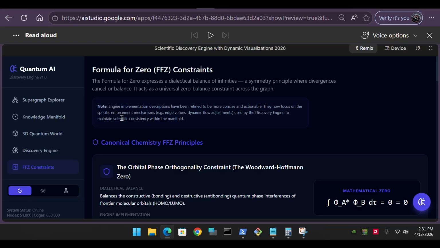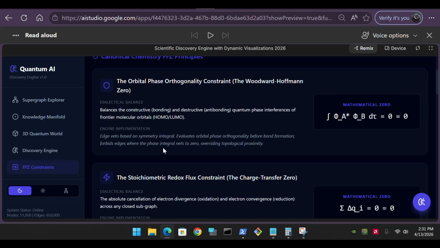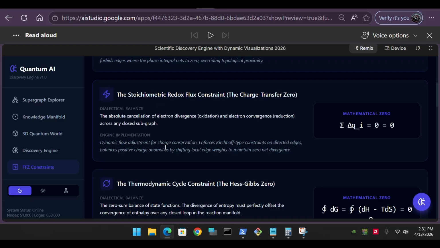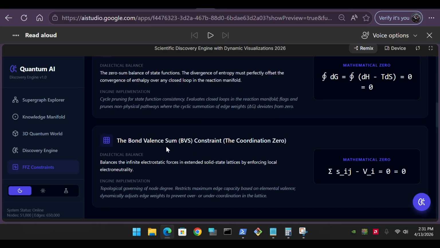Macroscopic translation. Layer 7 does not calculate the individual wavefunction of an electron. It translates the stabilized subgraphs from lower layers into high-level, actionable concepts. This is where a cluster of 500 nodes interacting via valid Woodward-Hoffmann rules is recognized holistically as a novel organometallic catalyst, or a topological qubit.